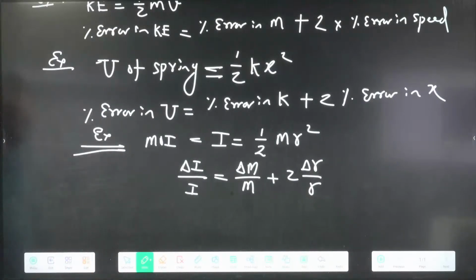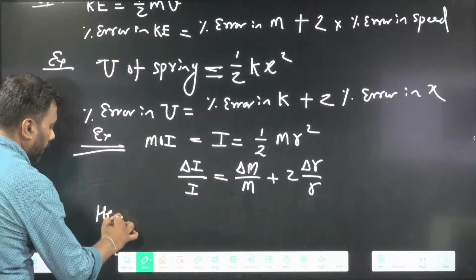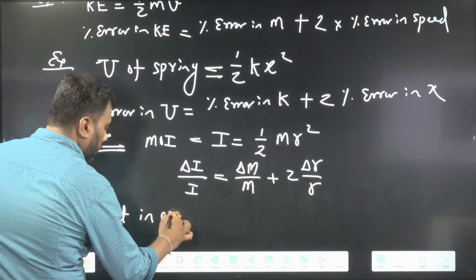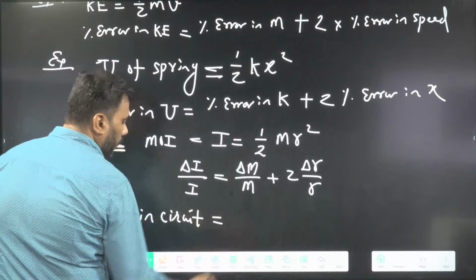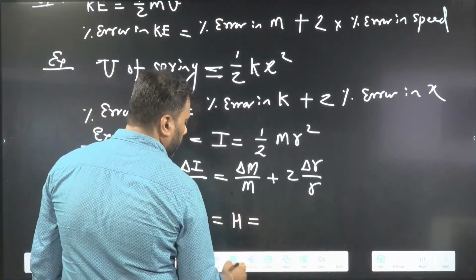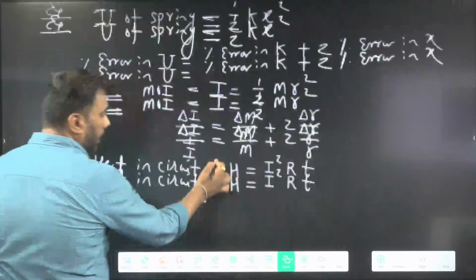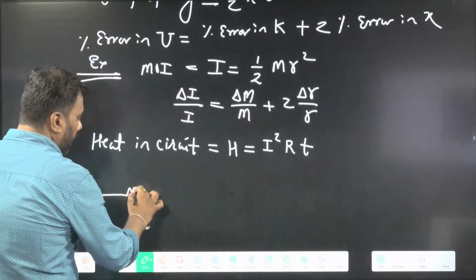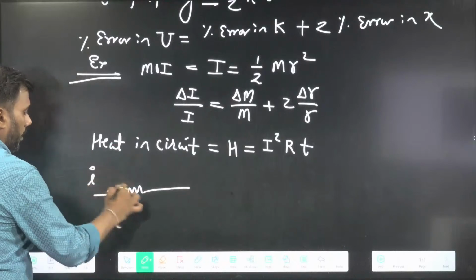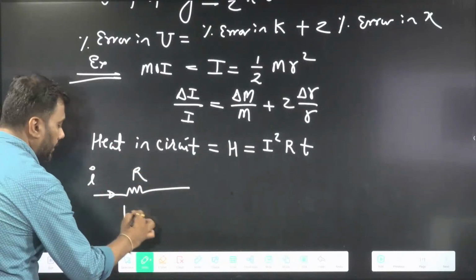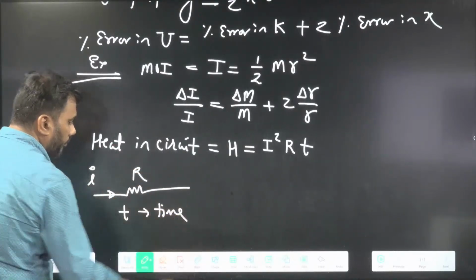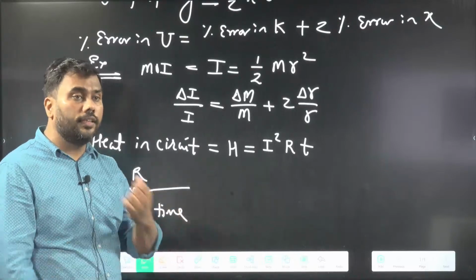There is a long list of quantities. Heat generated in circuit. H is I square R T, where I is current in the resistor, R is resistance, and T is time. In T time, what is the heat generated in resistance?